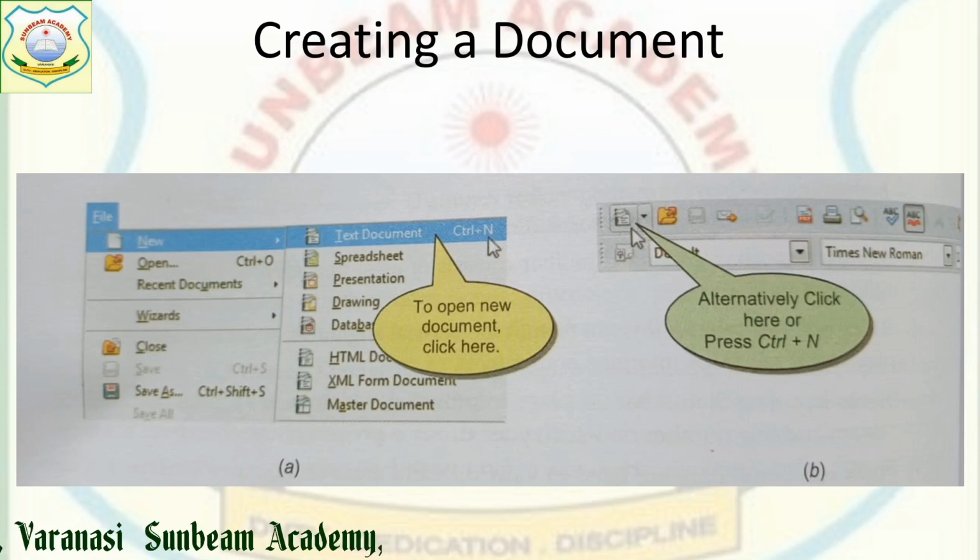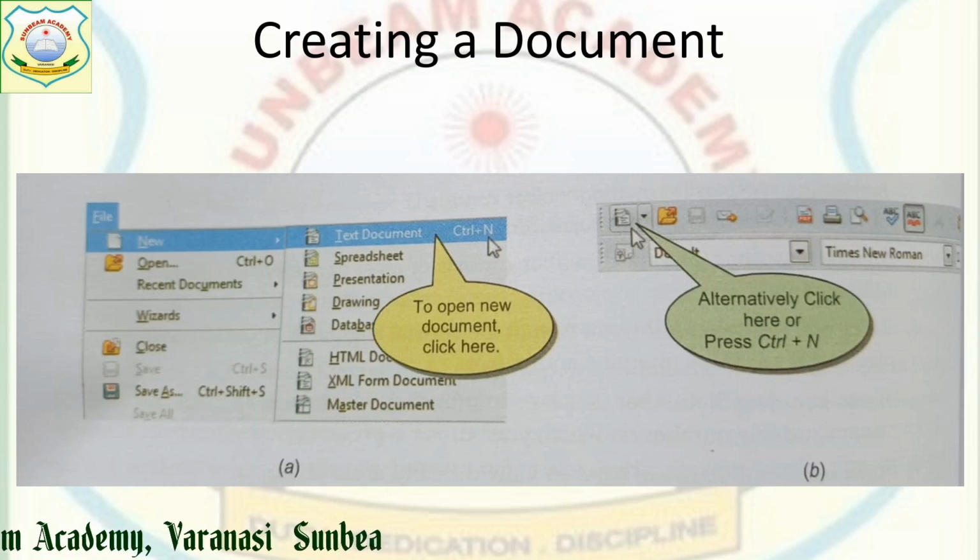Next, we will see how we are going to create a document. To create a document, after opening your Writer, we have to click on the File menu. Otherwise, by default, Document 1 is open. If you want to create another document, then on your File menu, you will click on the New option.